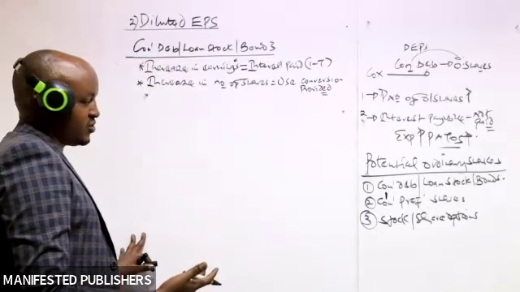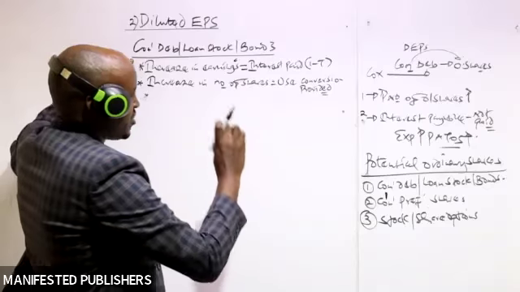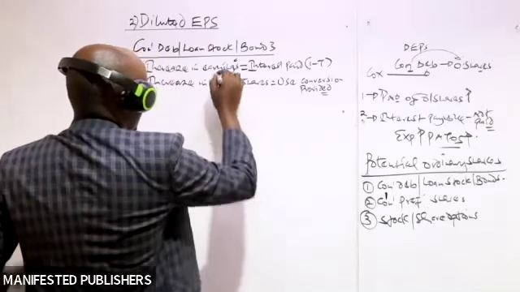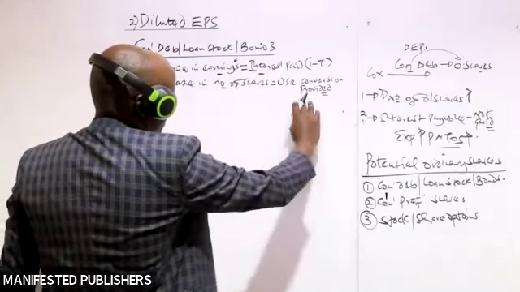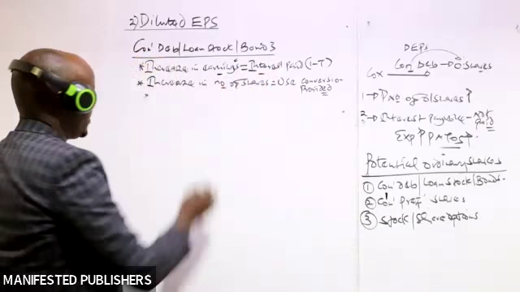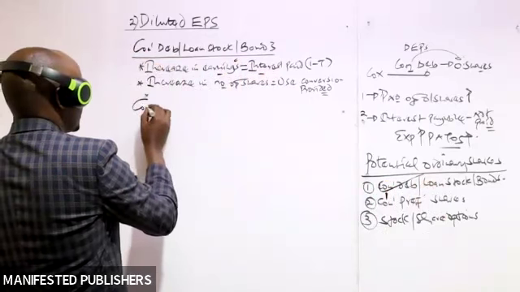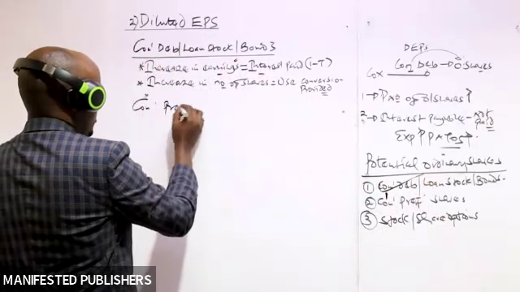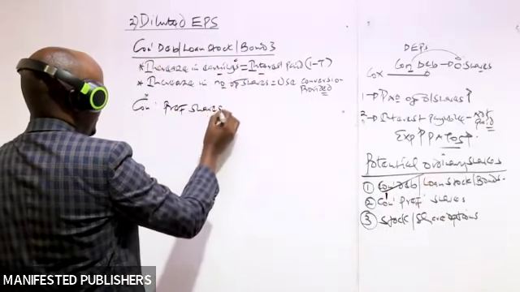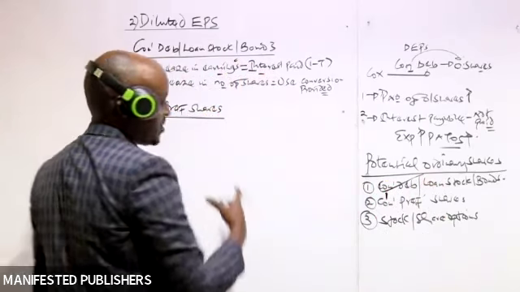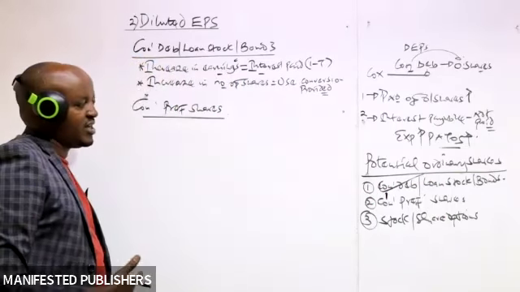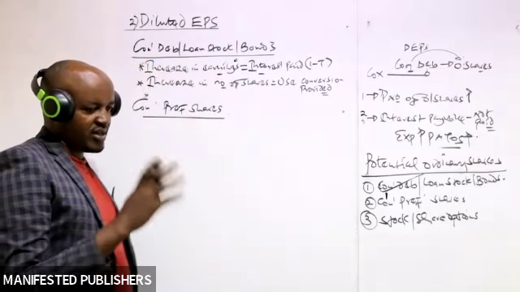So to compute the diluted earnings per share, where you are given this as the potential ordinary share, you have to compute those two items. The increase in earnings, that's how we compute it, and the increase in number of shares, using the conversion rates. Then number two, we have the convertible preference shares. You can see that these are preference shares and they are convertible.